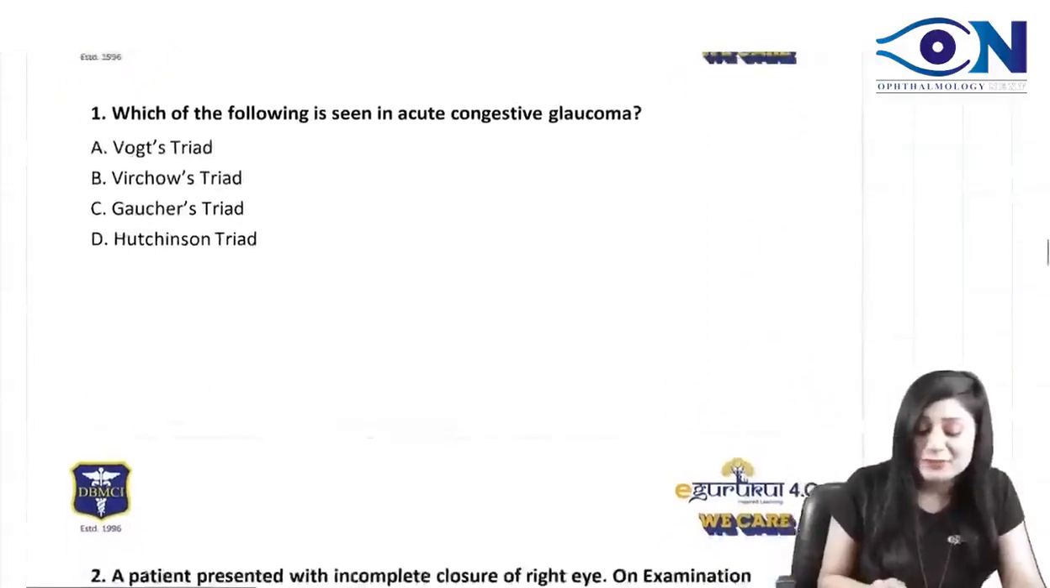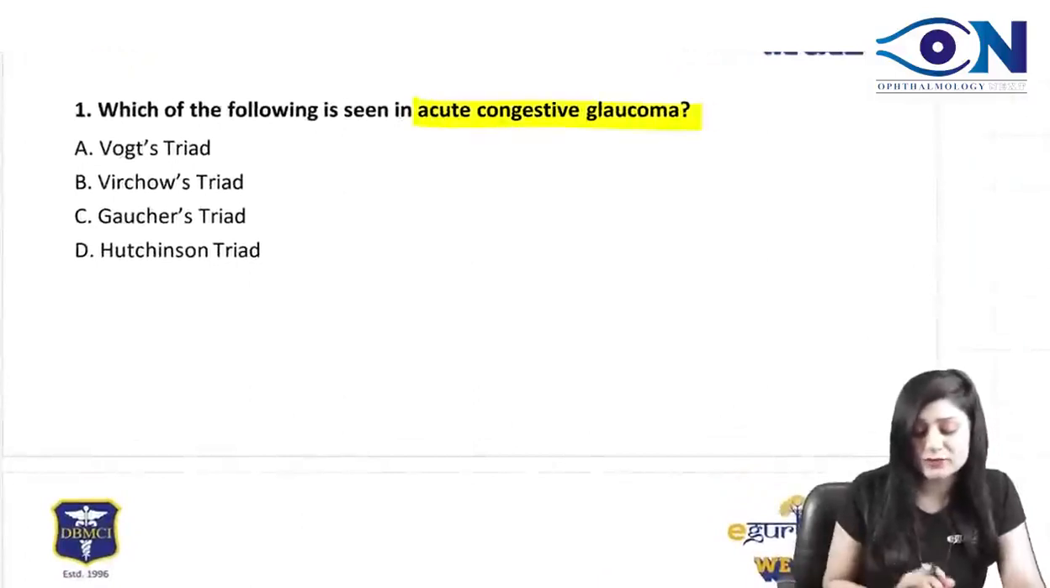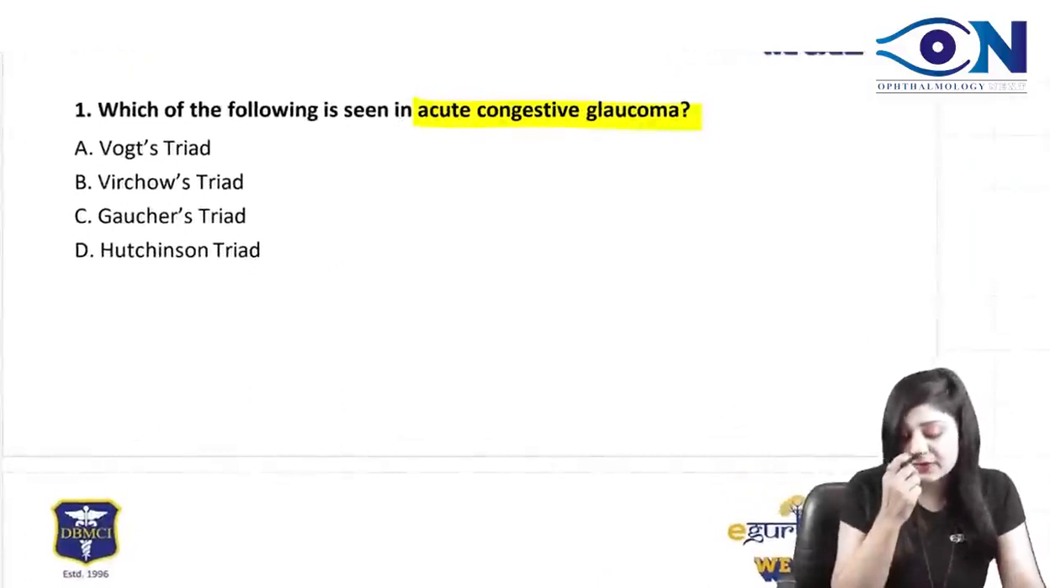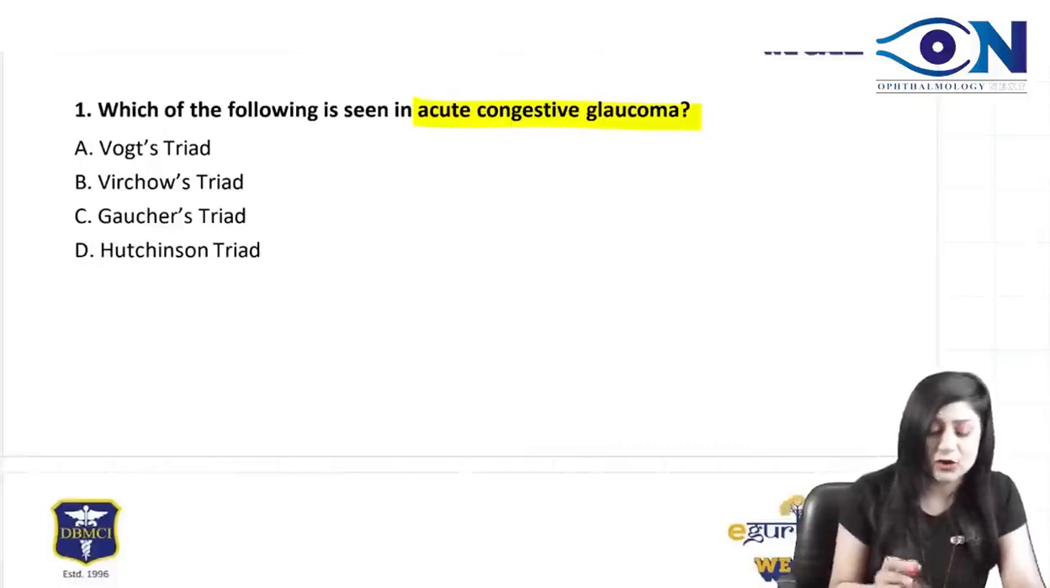Okay. So which of the following is seen in acute congestive glaucoma? Simple question. Which triad? You can see they have given you 4 triads: the Vaux triad, Virchow's triad, Gaucher's triad, and Hutchison triad. So which triad is seen in acute congestive glaucoma? It is actually the Vaux triad.